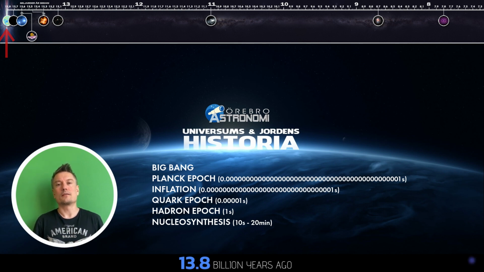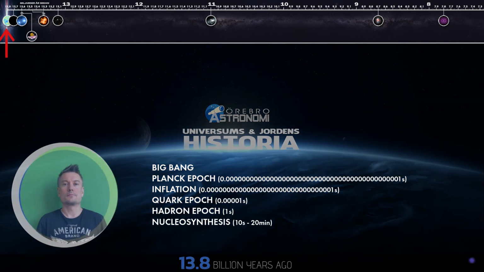Quark epoch, 10 microseconds. Elementary particles, such as quarks and leptons, are formed. Hadron epoch, 1 second. The first nucleons, protons, and neutrons arise. Nucleosynthesis, 10 seconds to 20 minutes. Protons merge and primarily form helium nuclei through fusion.